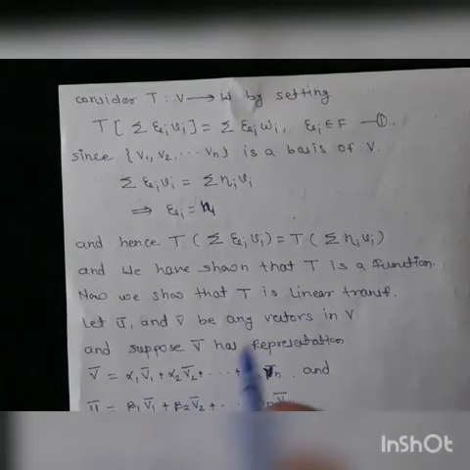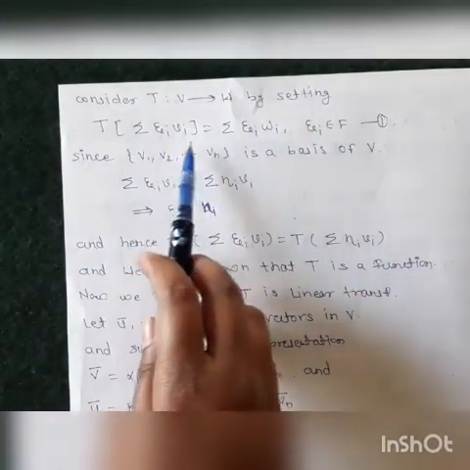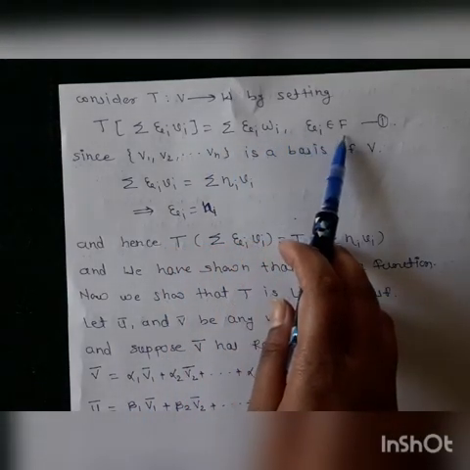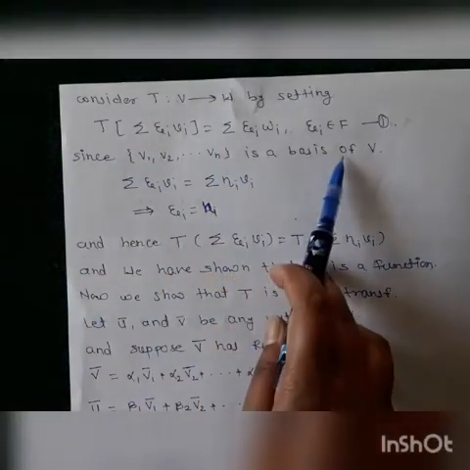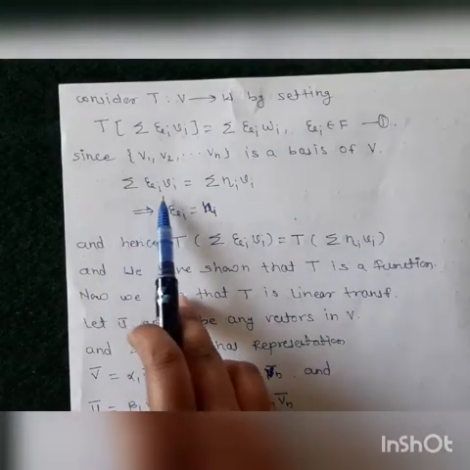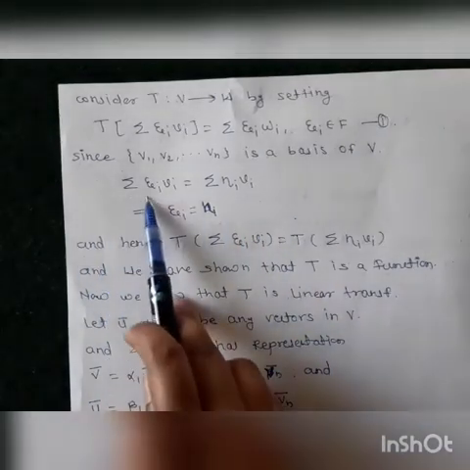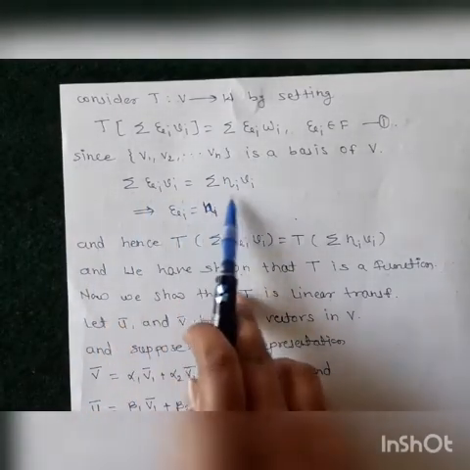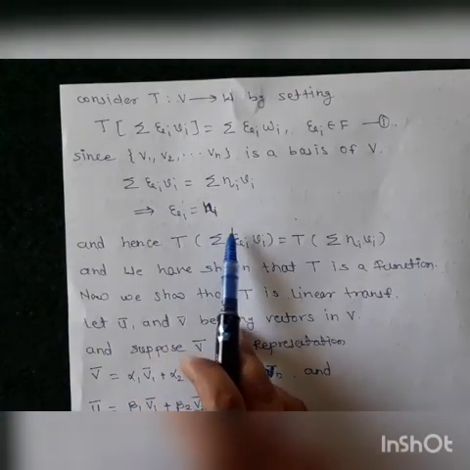Now consider T as a map from V to W by setting T of summation zeta i vi is equal to summation zeta i wi, where zeta i belongs to the field. Since v1, v2, up to vn is a basis of V, as already given, suppose summation zeta i vi is equal to summation eta i vi. If these two linear combinations are the same, then the scalars multiplied to these vectors must be the same. This implies that zeta i is equal to eta i.